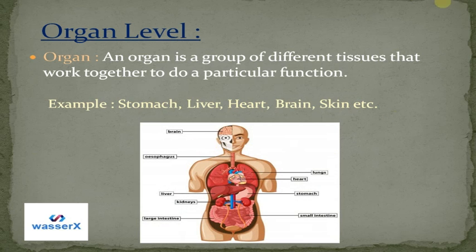So you can see the example of the human body, right? The brain is an organ which is made up of many different types of nerve cells. The esophagus is made up of many different types of smooth cells. Then there are lungs which are made up of alveoli and many other cells, and the heart, liver, stomach, kidneys, large or small intestine. Anything that you name is made up of many different types of cells and tissues. So these all are the organs of our body.